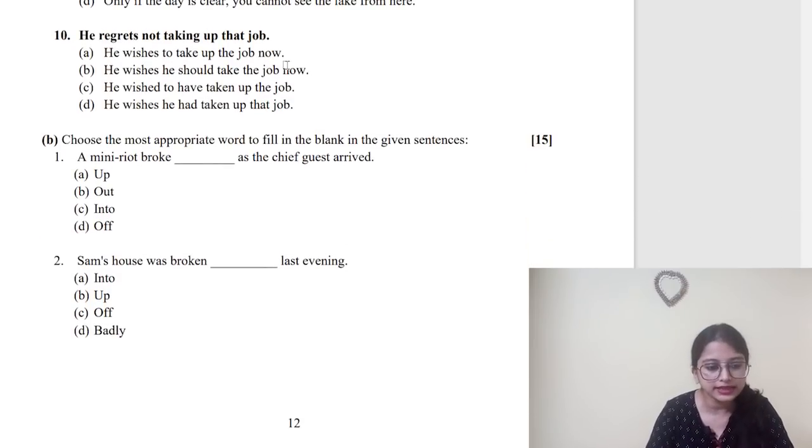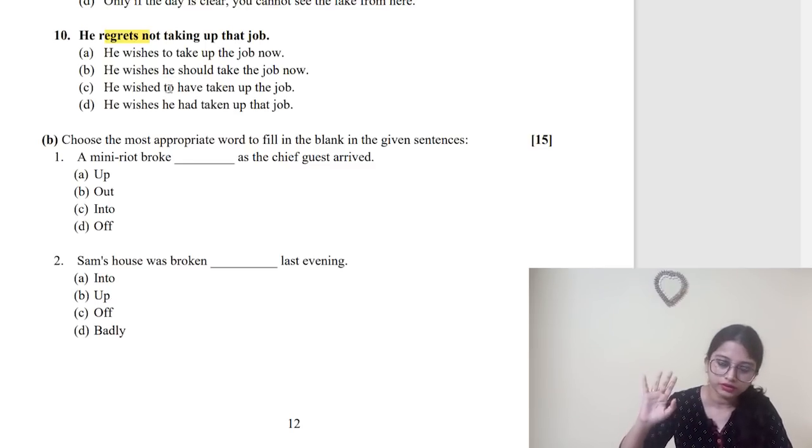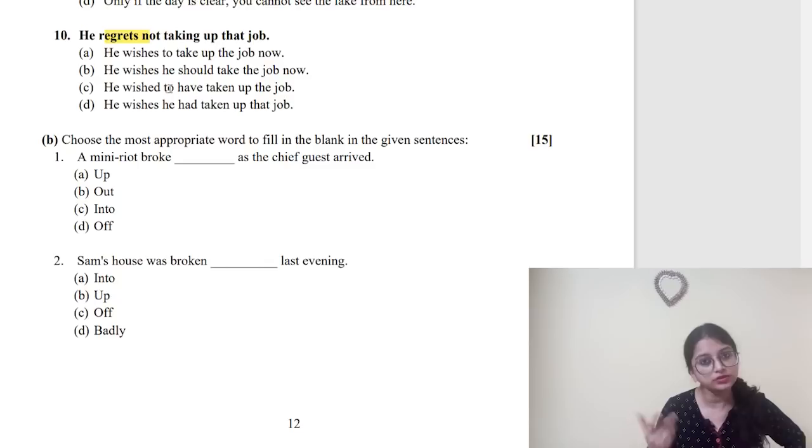Number 10: "He regrets not taking up that job." He wishes he had taken up that job. He wished to have taken up that job. See, regrets is a present tense. So we have to find out the present options only, which will be correct. "He wishes to take up the job now." No. The situation is over. He has no chance to take it up now. So first one cancel, third one cancel. "He wishes he should take the job now." This is also cancelled, talking about the present time. So remains 10D. Now we will come to the preposition.